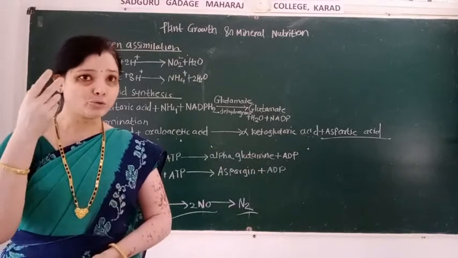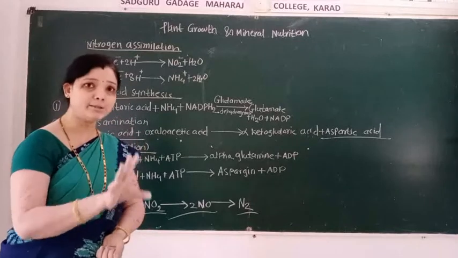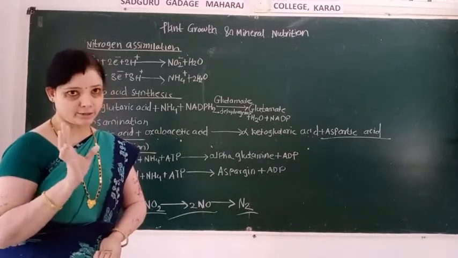Then we also learned the last point in this topic, that is the nitrogen cycle.